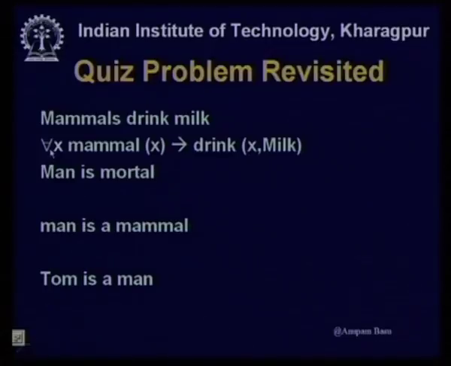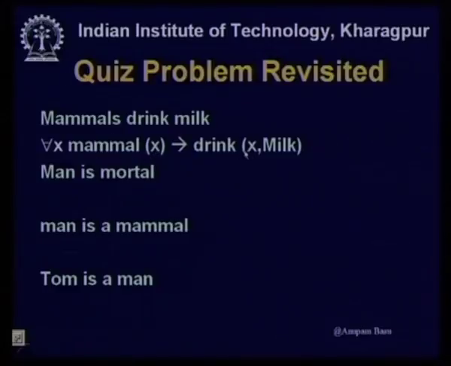Now, I know predicate calculus, so why should I do that sort of adjustment? I can write for all x, mammal x implies drink x milk. Note here, milk is a constant object; among all the food, milk is one. X is a variable. So, for all x, if x is a mammal, I take one animal and see whether it is a mammal.